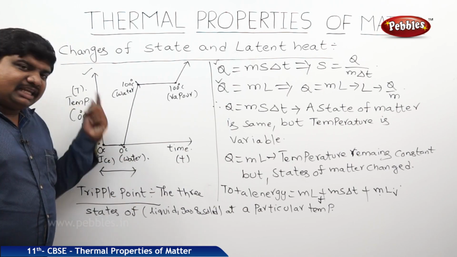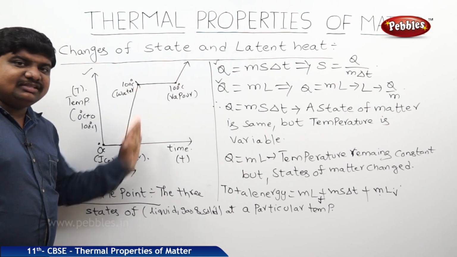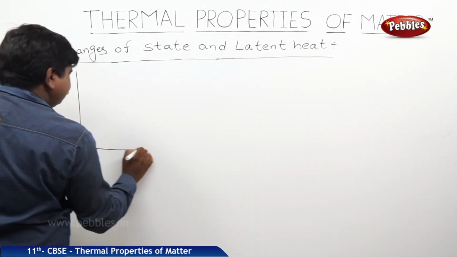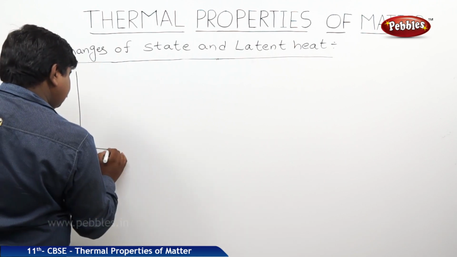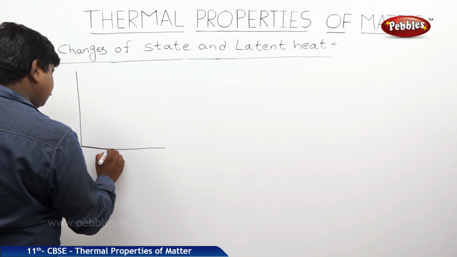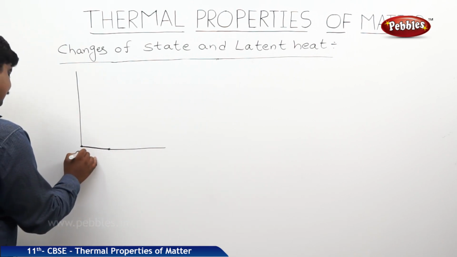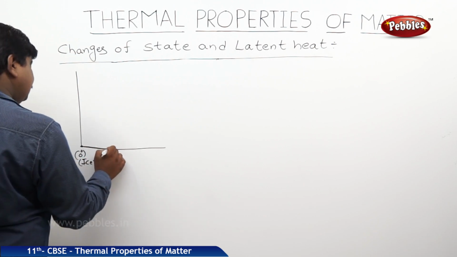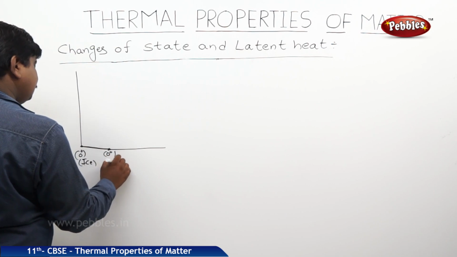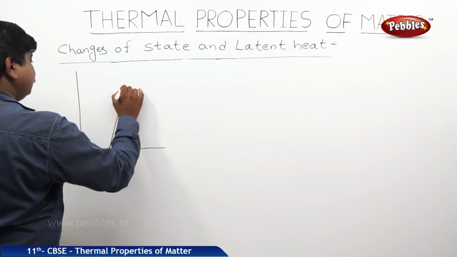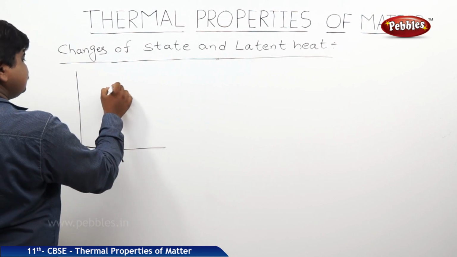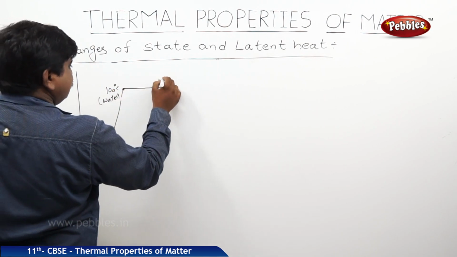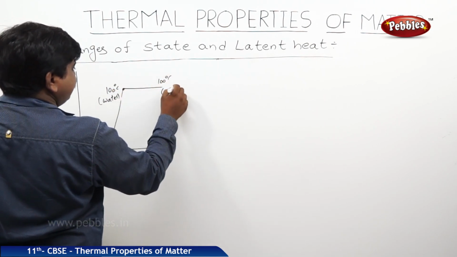Now we will see how this triple point can be achieved by the different slopes of the graph. So this is the graph. This is the 0 degrees line, 0 degrees Celsius ice and 0 degrees Celsius water. From here, 100 degrees Celsius water, and here the same 100 degrees Celsius vapor.